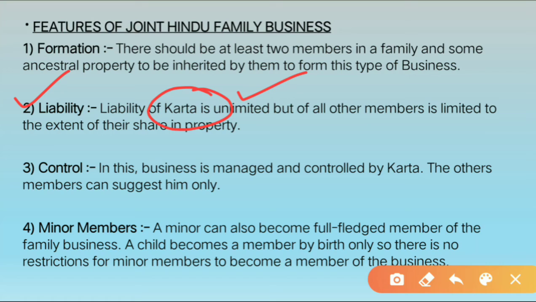And if he is not able to pay the debt, then he has to sell the business property also, and even if that is not sufficient, then he has to sell his personal property also to pay the debts, right? And the other members, the co-partners, have limited liability. Limited liability means they will pay only that much of which they have the share in the property, right?